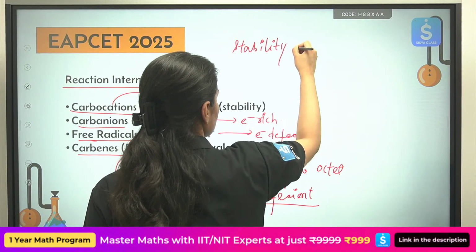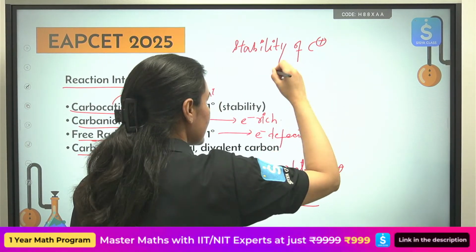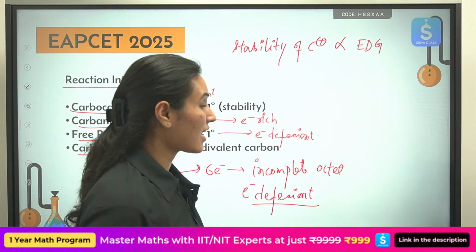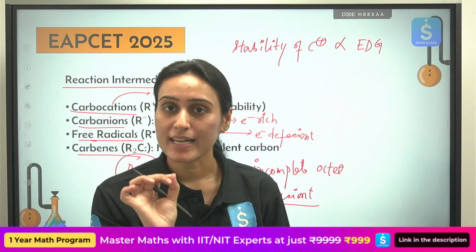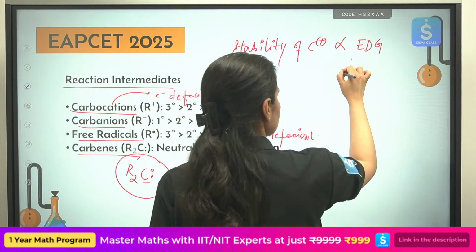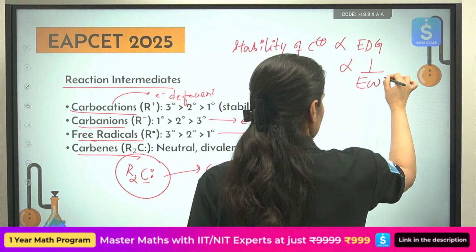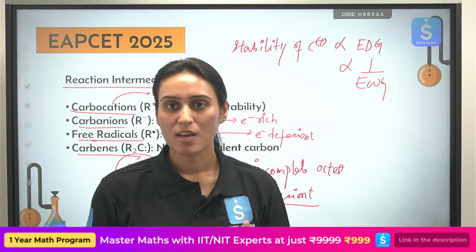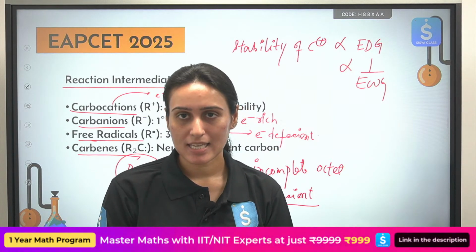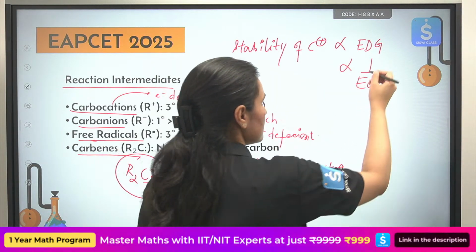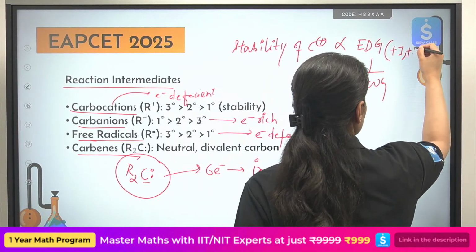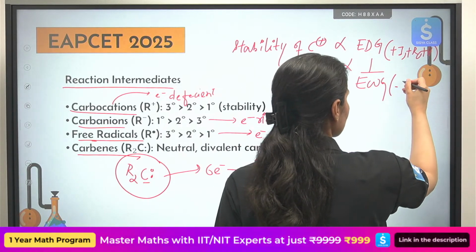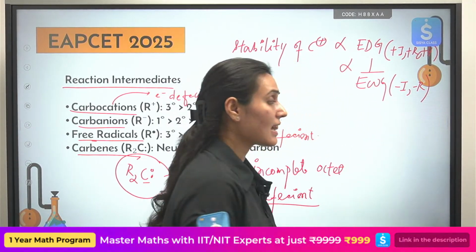Stability of carbocation is directly proportional to electron donating groups. And what type of groups you will avoid? Electron withdrawing groups. So electron donating groups: plus I, plus R, plus H effect groups. What type of groups we will stay away from? Minus R, minus I effect groups. They are good for us, for carbocation at least, right? And these groups we will stay away from because they will destabilize us.